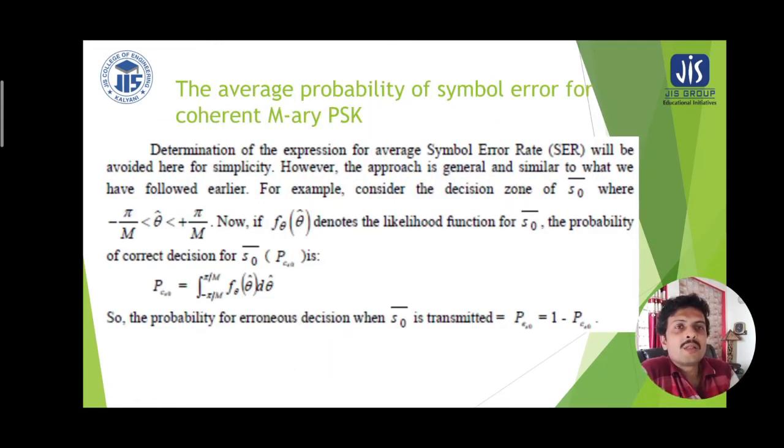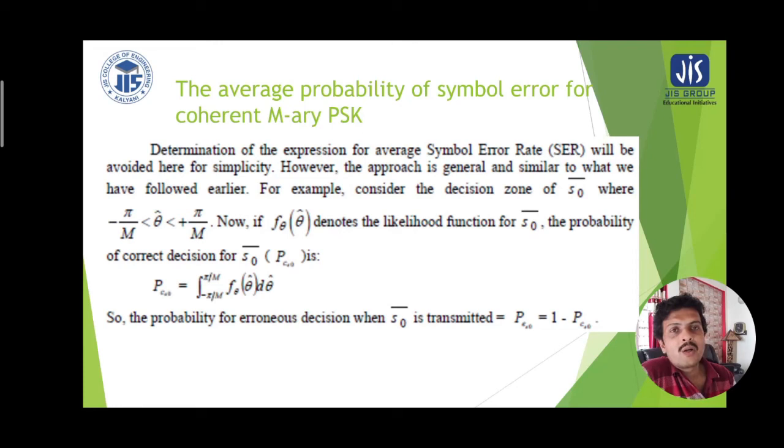Now the determination of the expression for average symbol error rate will be avoided here for simplicity. However, the approach is general and similar to what we have followed earlier. For example, consider the decision zone S0, where the angle ranges from minus pi by M to plus pi by M. Then the function f(theta) denotes the likelihood function for S0.